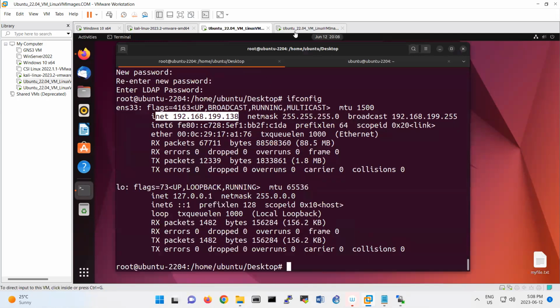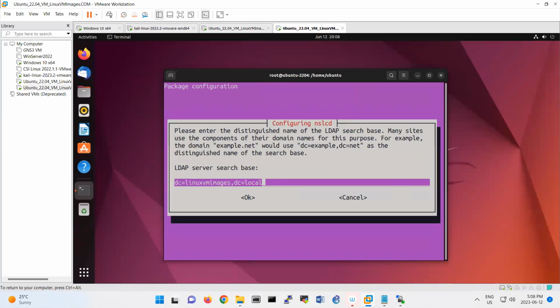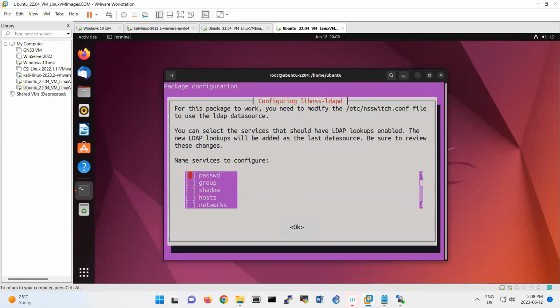That's the IP address that you have here. And then click OK. Then it's asking you what is the LDAP search base, so you know that it is example.com. So we are joining this Linux operating system to the LDAP server. And what else? So here you click OK.